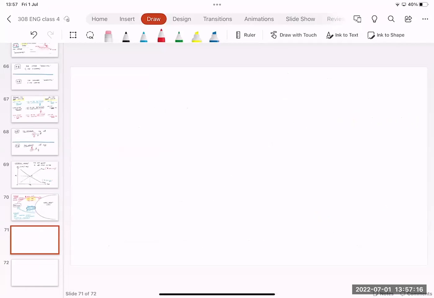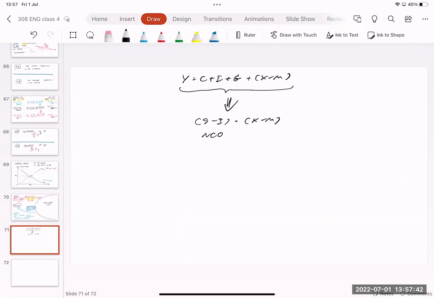Next one, if you still remember from last class, I used the equation Y = C + I + G + X - M. Remember, this is the equilibrium in the output market. Then we do the mathematics, we solve the equation, and we get S - I = X - M. We call S - I the NCO, net capital outflow, and we call X - M the NX, net export. Remember? This is what we did together last time.